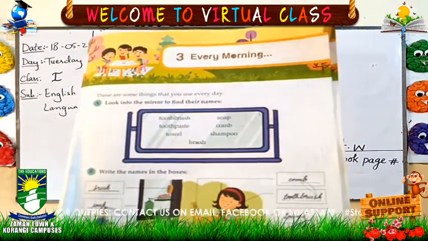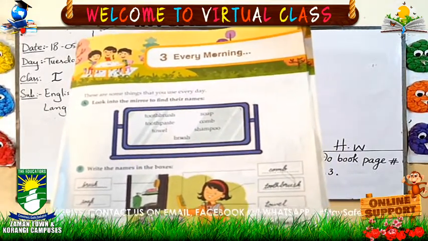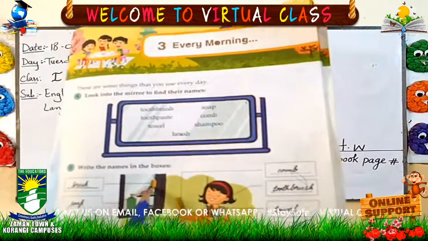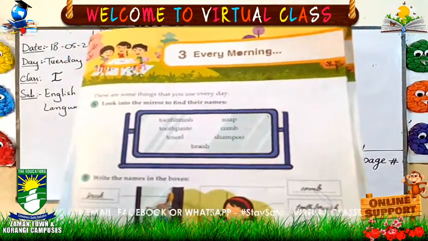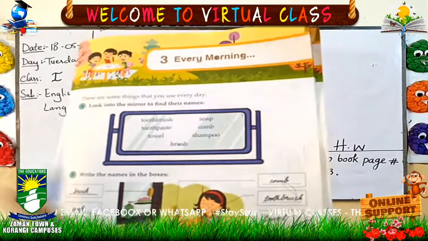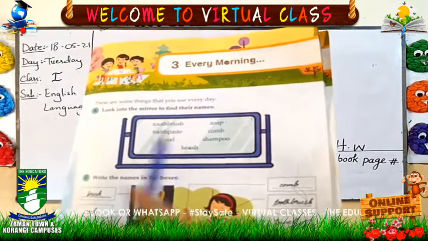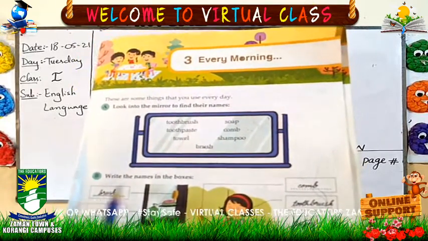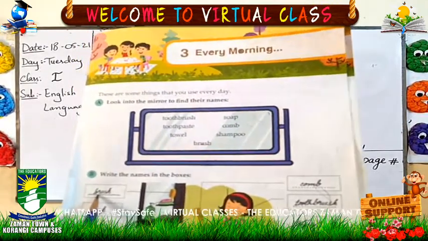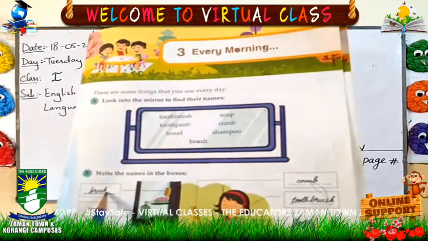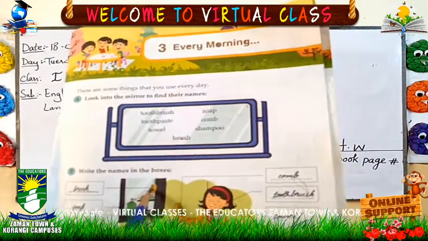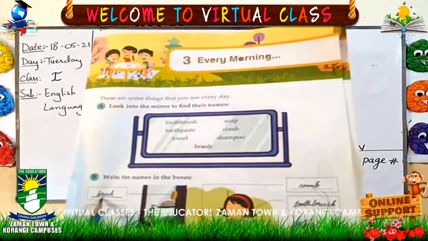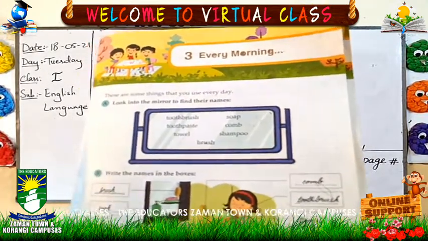You can see here some boxes. You will write the correct name in front of these pictures. What is this? Yes, who is telling me? Brush. Very good. Now we will see on the mirror. Where is the spelling of brush? Here. So you will write the spelling of brush. B-R-U-S-H. So the first picture is brush, you will write brush. Then come on the next box.